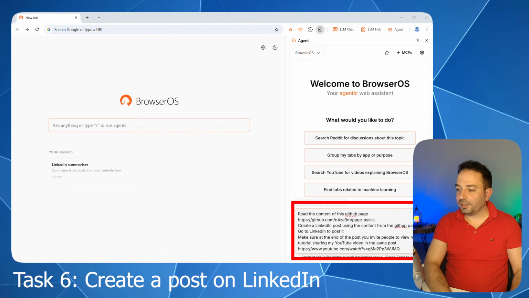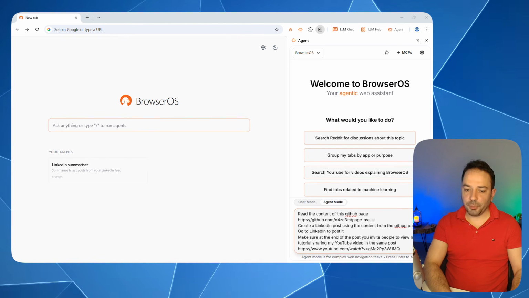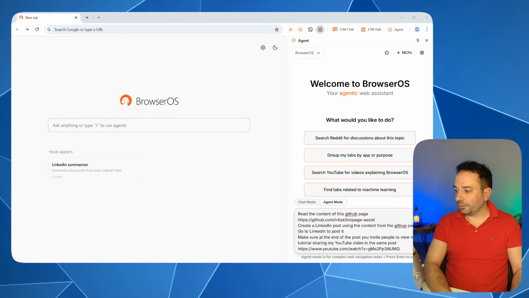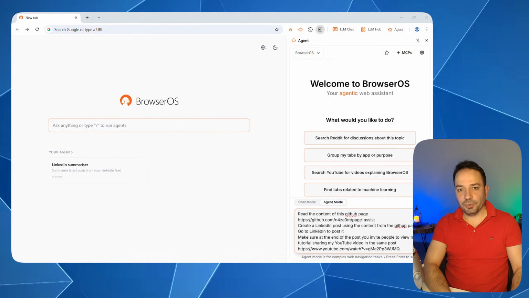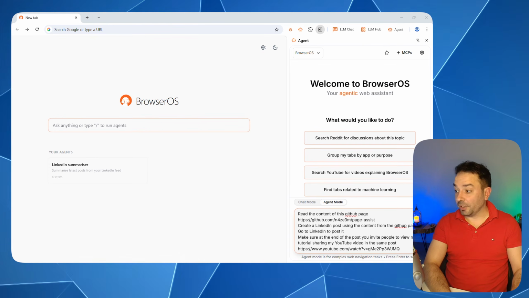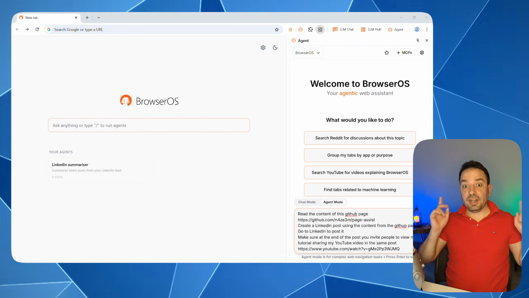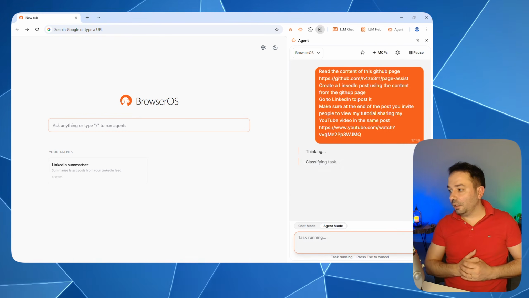So this is the final task that I had with BrowserOS. I basically asked BrowserOS to go to a specific GitHub page and make a summary. It's a page on Page Assist, a really nice tool to use local LLMs, so local AI that runs on your PC, and we made several videos explaining how you can use them and especially how to use Page Assist with Ollama. So you can have a look at this video if you really need to use AI on your personal laptop. You can see here that I started this task.